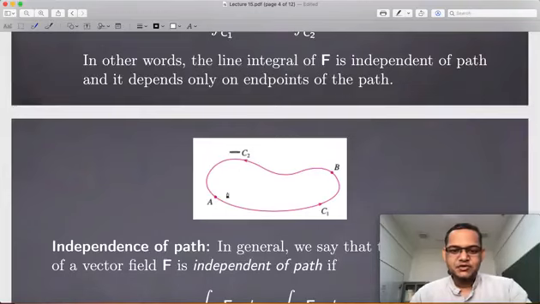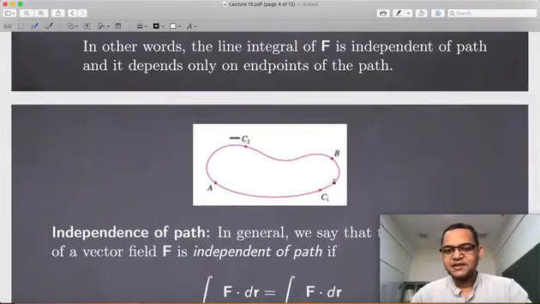Okay, now why am I doing this? Once I have two smooth or piecewise smooth curves between these two points, I can consider this loop. You see, I can follow C1 all the way up to B and then minus C2 and come back to A. Okay, so such a situation can also be rewritten in terms of loops.